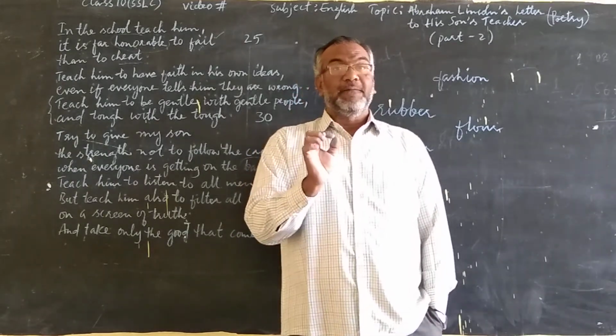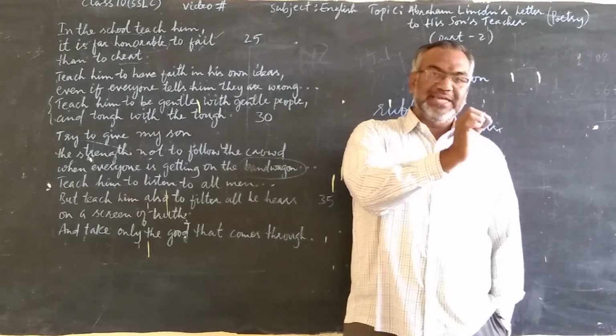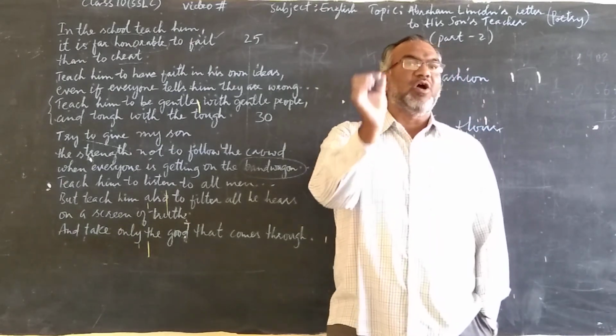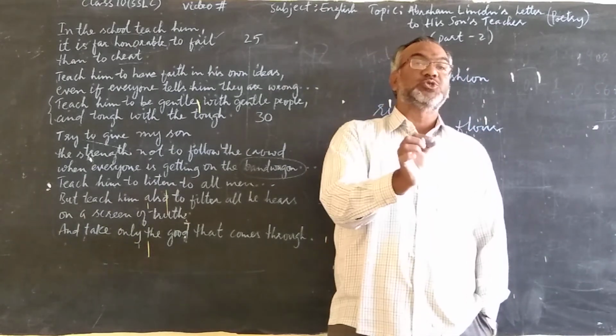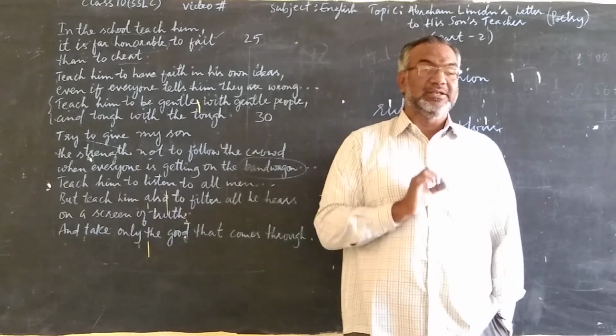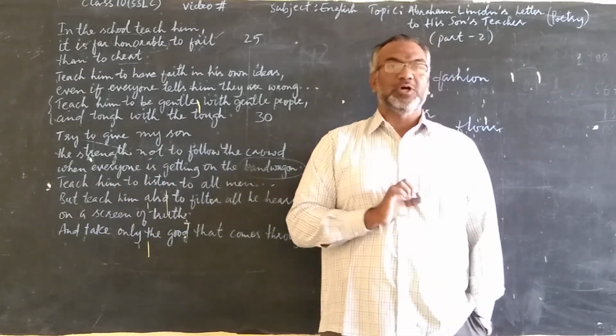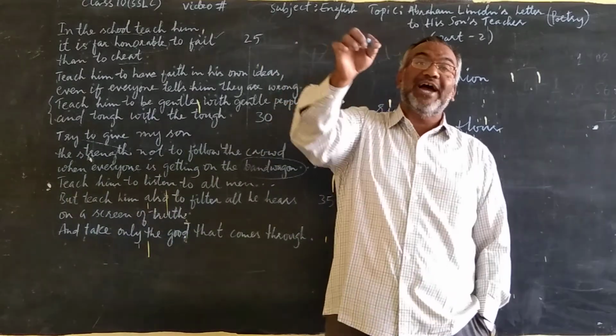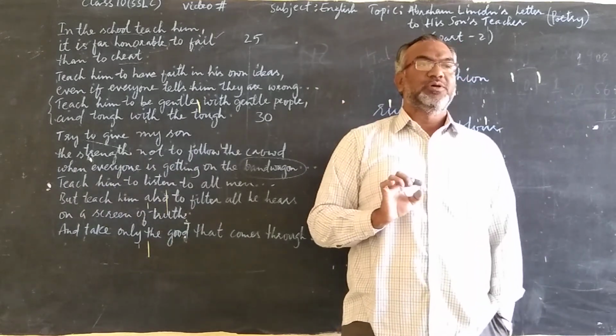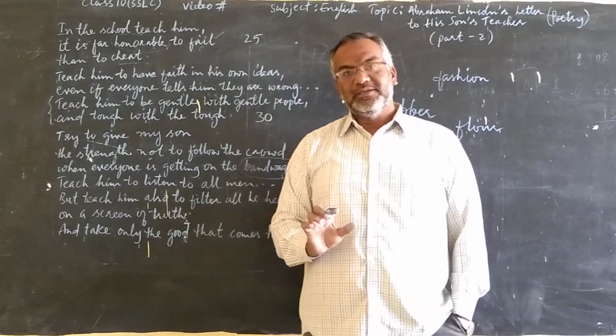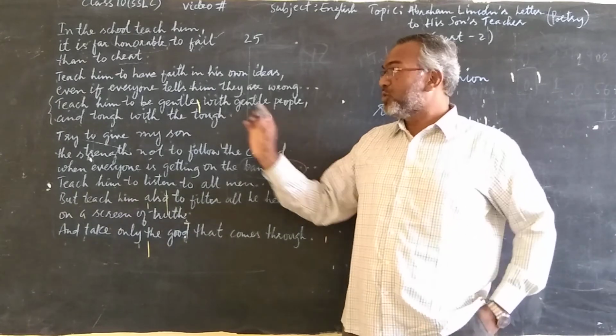And sometimes a value is given in the exam, that Abraham Lincoln wants his son to learn this at school. Why? Reason. A value is given, and we have to explain why a child should learn this value. I will give you the questions also.